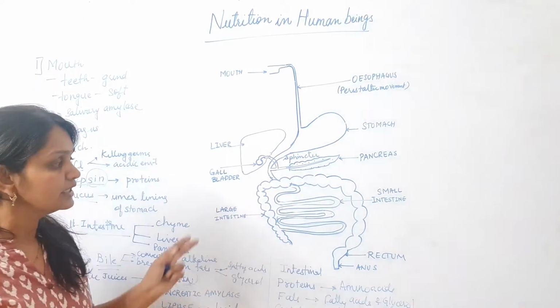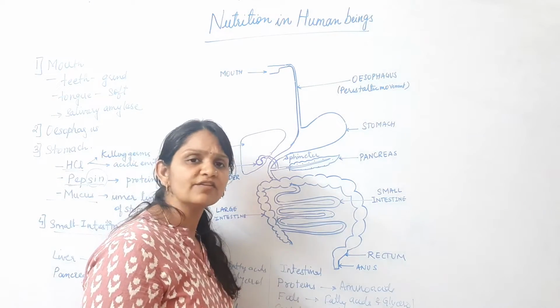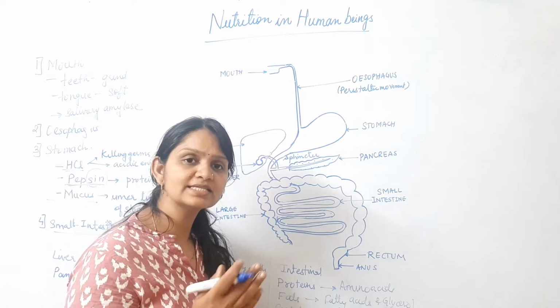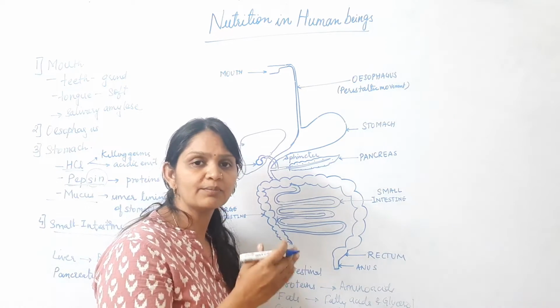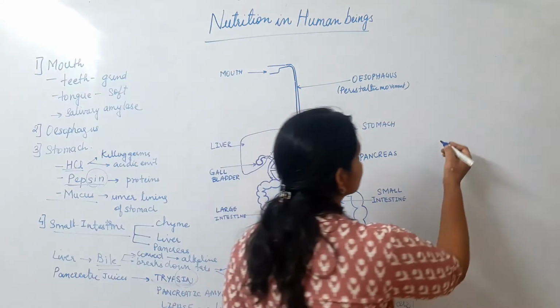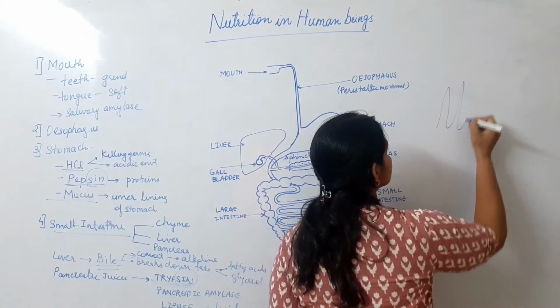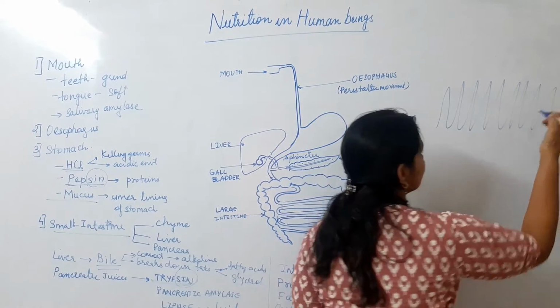After this, the next step is that these molecules are very small, so they can easily pass from the capillaries, that is the intestinal capillaries, into the blood. The small intestine has many finger-like projections which are known as villi.